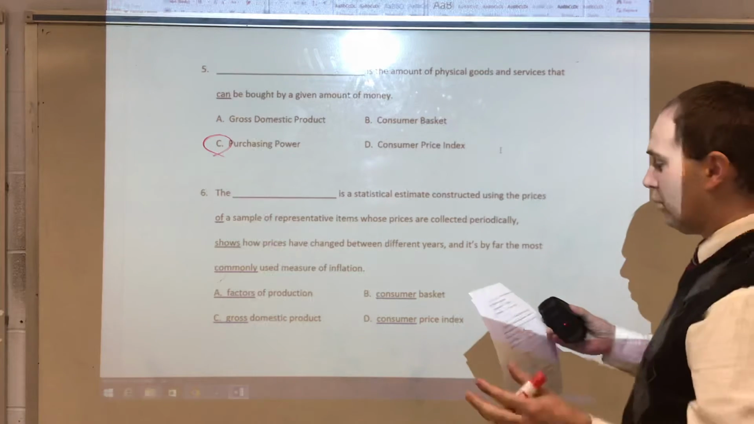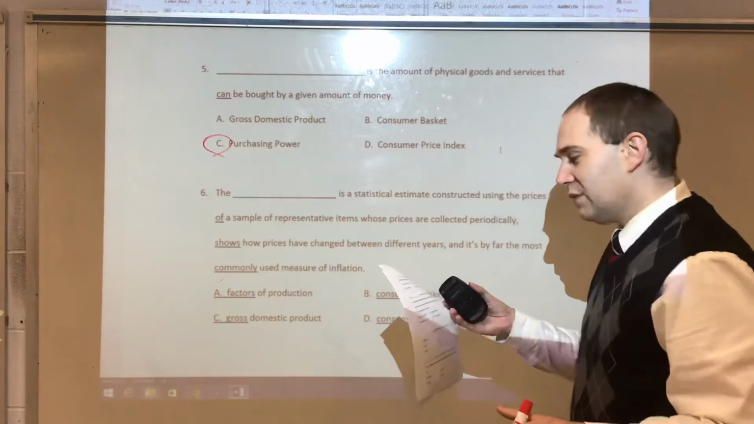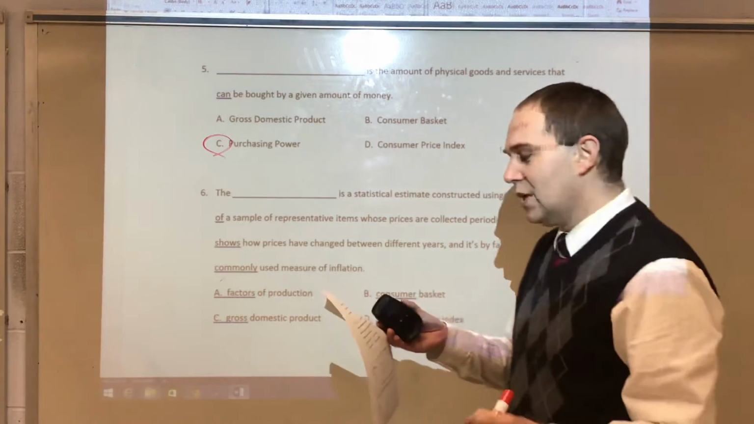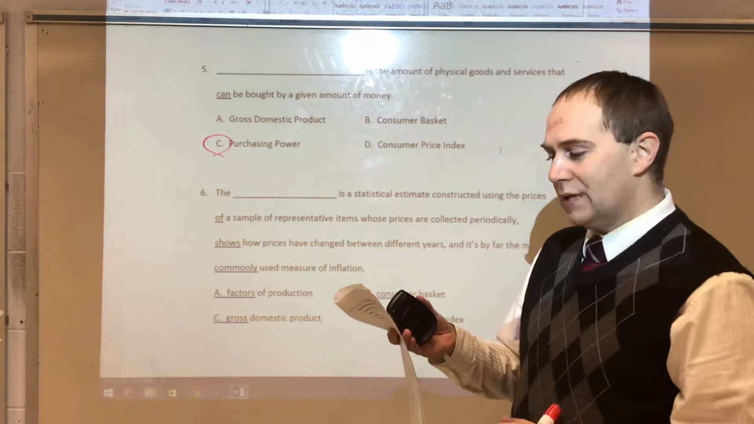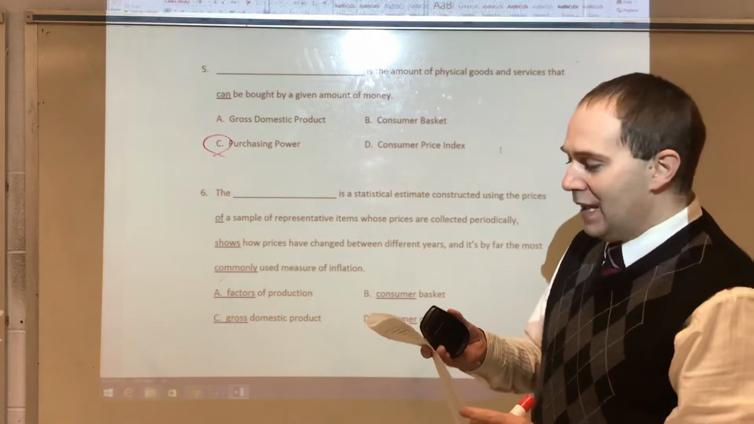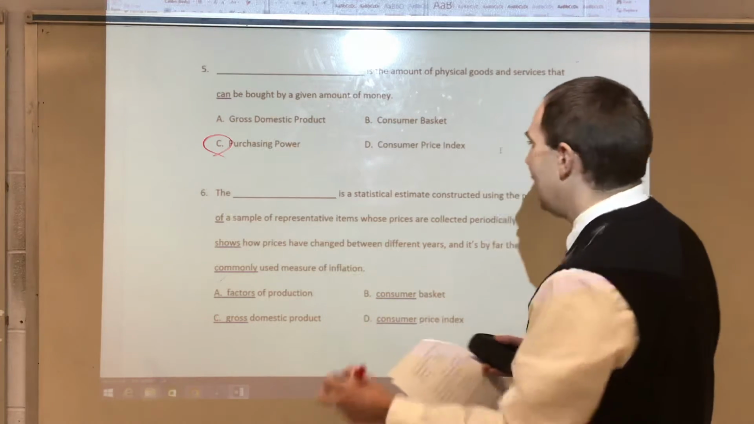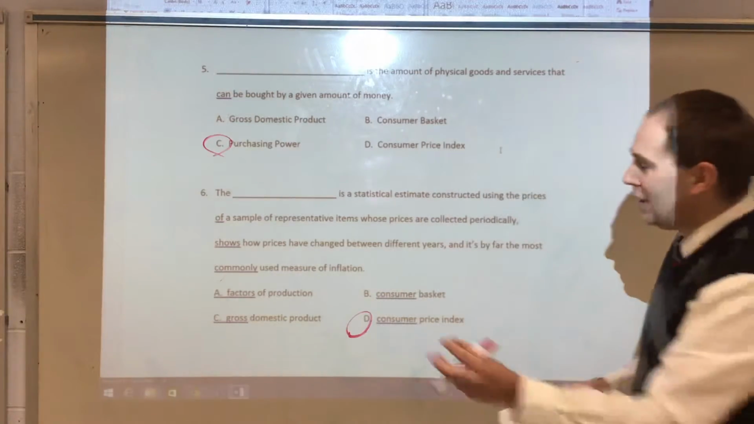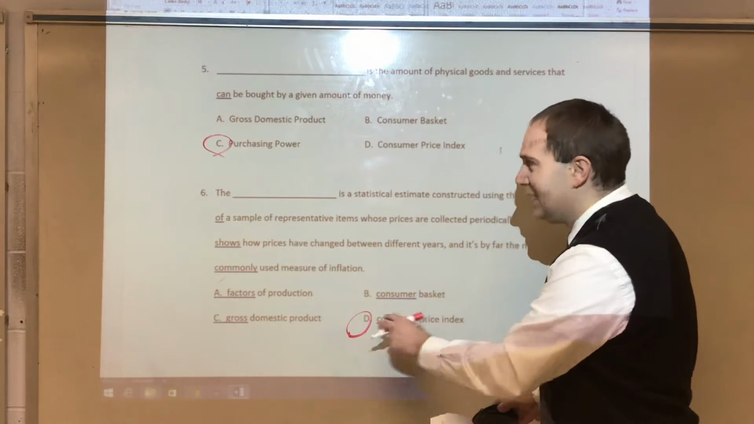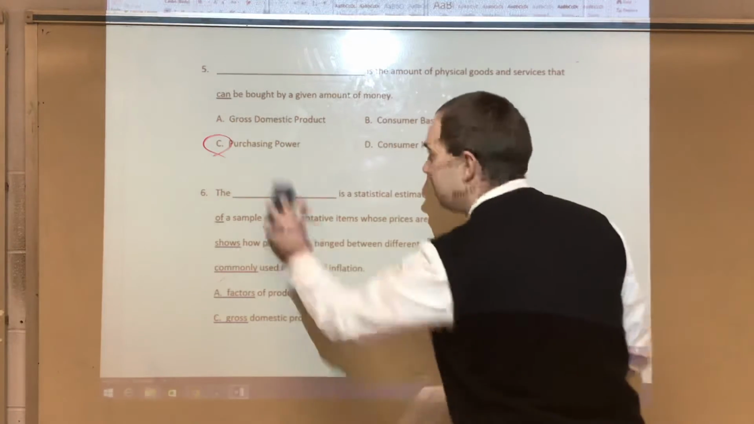Next question. The blank is a statistical estimate constructed using the prices of a sample of representative items whose prices are collected periodically, shows how prices have changed between different years, and it's by far the most commonly used measure of inflation. That is going to be the Consumer Price Index. So number 6 will be D. 5 is C, 6 D.